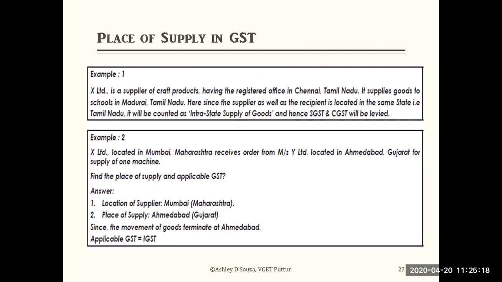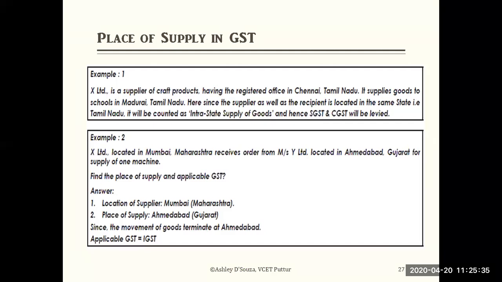The movement of goods terminates at Ahmedabad. Once Messrs Y Limited receives the goods or machine in Ahmedabad, the movement ends.